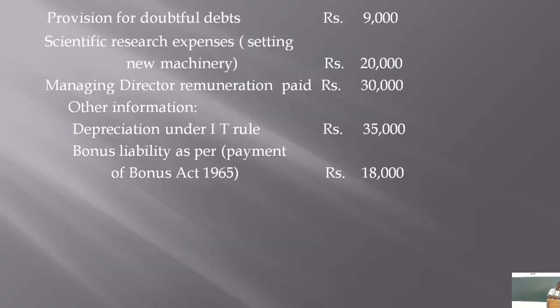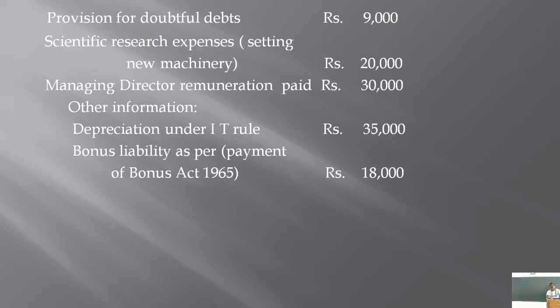Now, once again, the other expenses, you can write down here: provision for doubtful debts 9,000, scientific research expenses, which is related to setting up new machinery, 20,000, managing director's remuneration paid rupees 30,000, and other information related to depreciation under income tax rule 35,000, bonus liability as per the Payment of Bonus Act is 18,000.